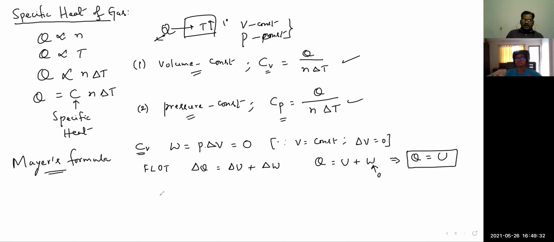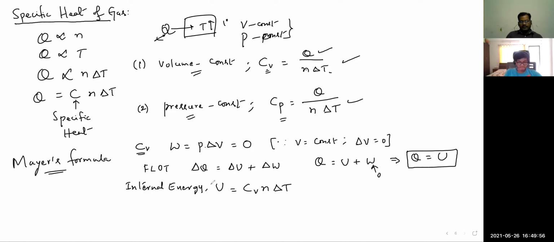Or the internal energy of the system, U, is equal to, what can I write? Here Q, in the CV case, is CV N delta T. So CV N delta T is U. Fine.